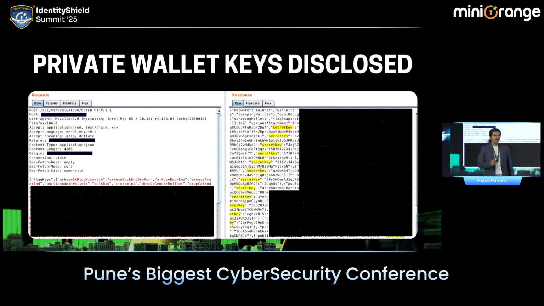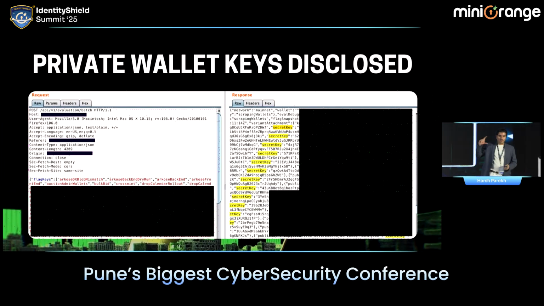After that, as I was talking about private keys disclosed, this is one of the most critical issues जो हमें मिला था. I think there were around 18 or 19 keys over here. Screenshot में थोड़ी सी दिखेगी, around 10-12, but 18 से 19 keys थी. JavaScript file के अंदर hard coded.